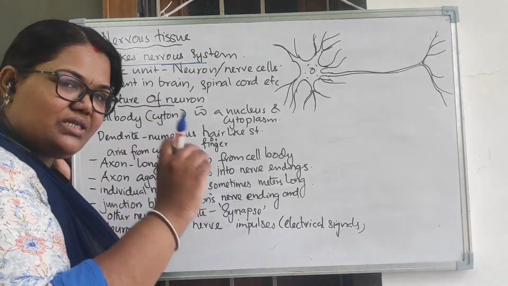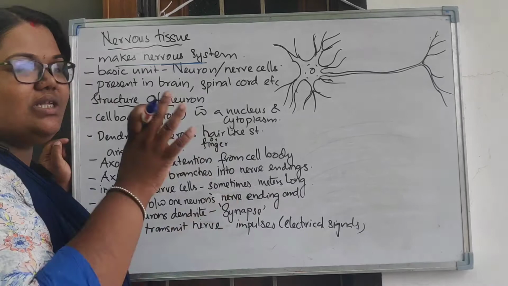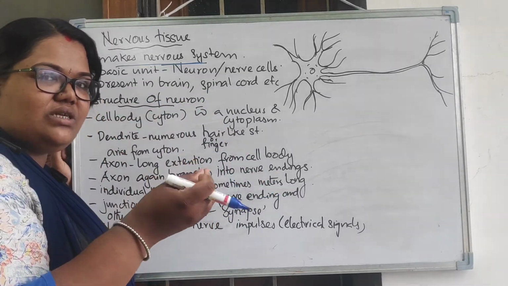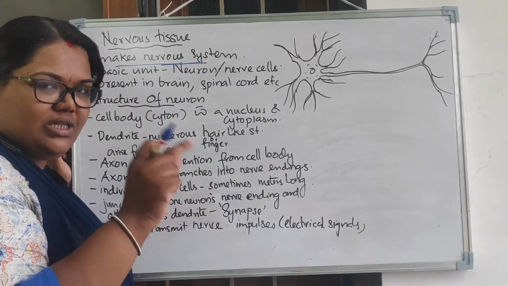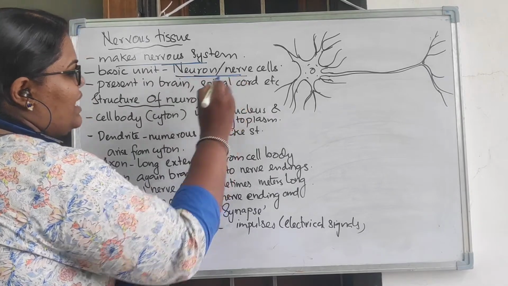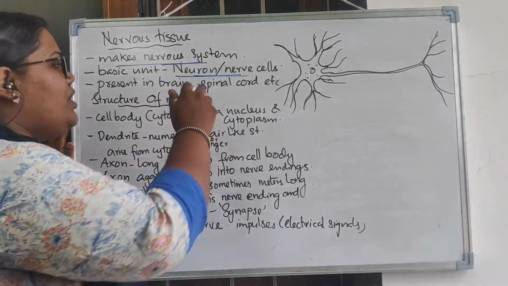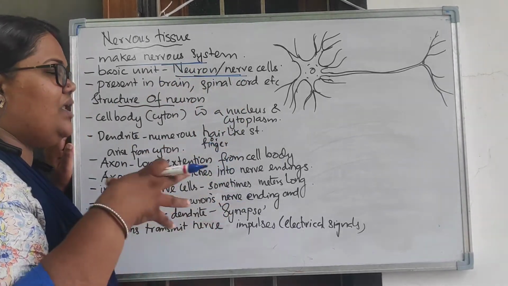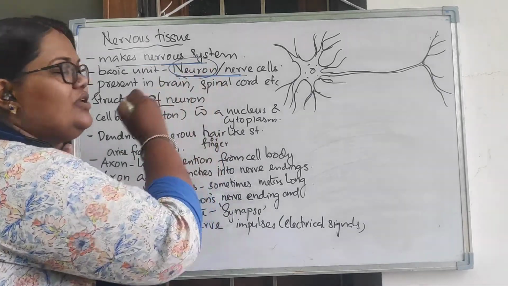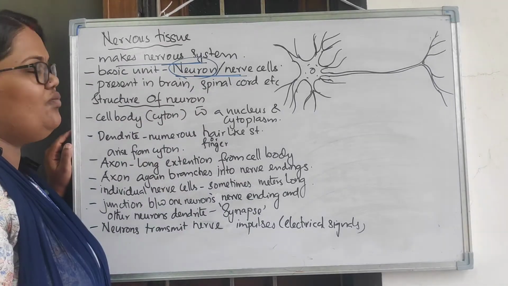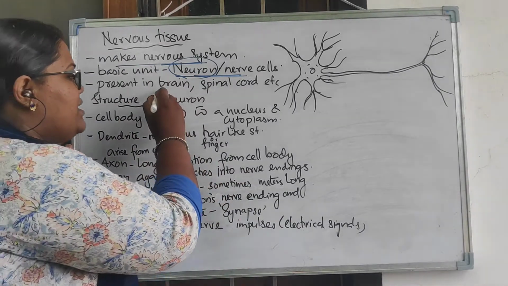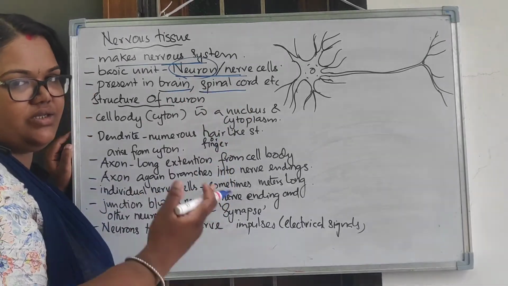So which is the basic unit of that nervous system? It's the nervous tissue, right? If you go into detail, nervous tissue का basic unit, the cell, is called the neuron, or you can say the nerve cell. The tissue is formed from lots of nerve cells, or simply the neurons. Where is it present? Obviously I told you it makes the nervous tissue, so it is present in the brain, spinal cord, etc.